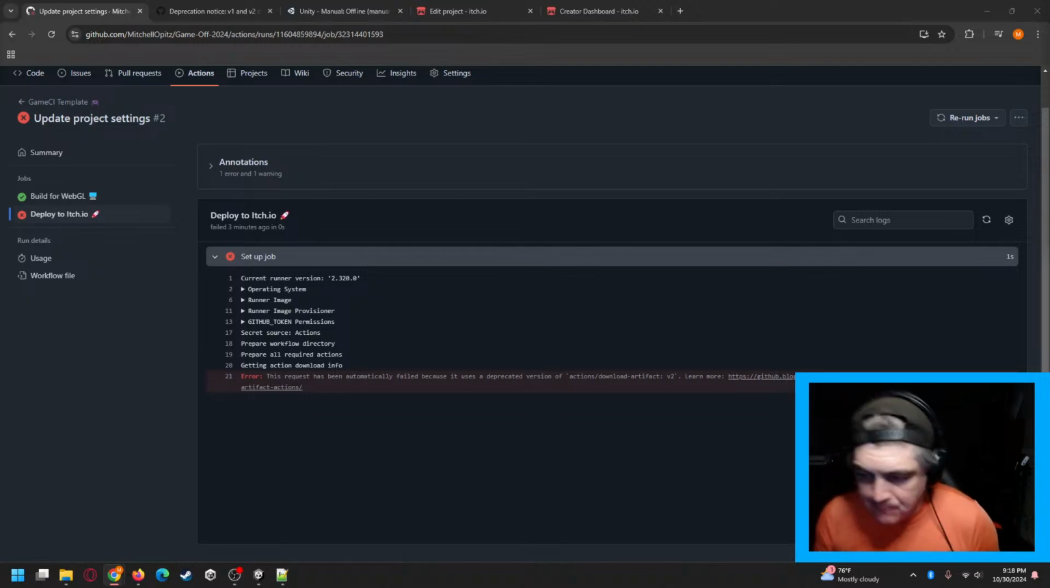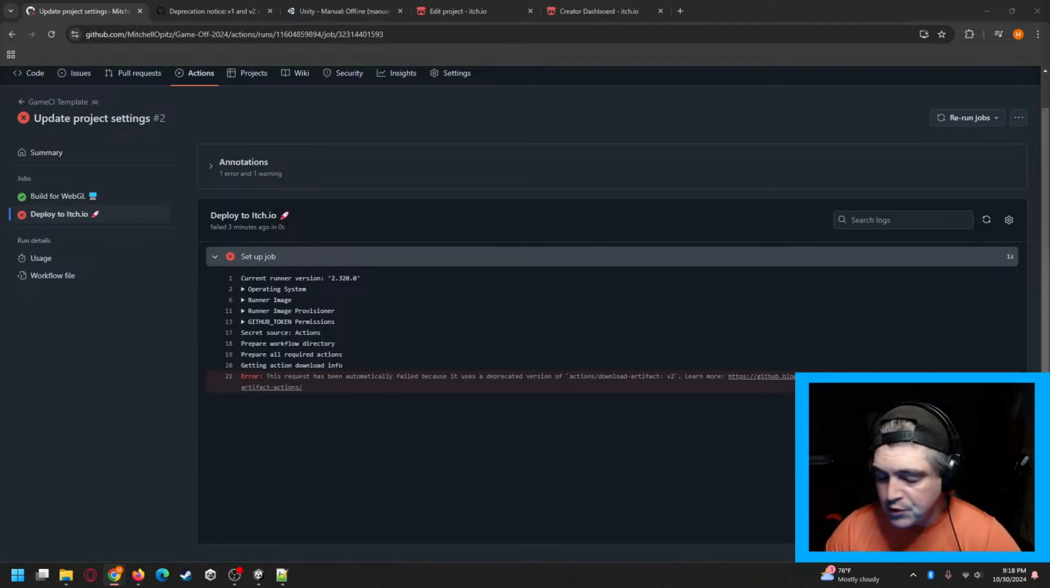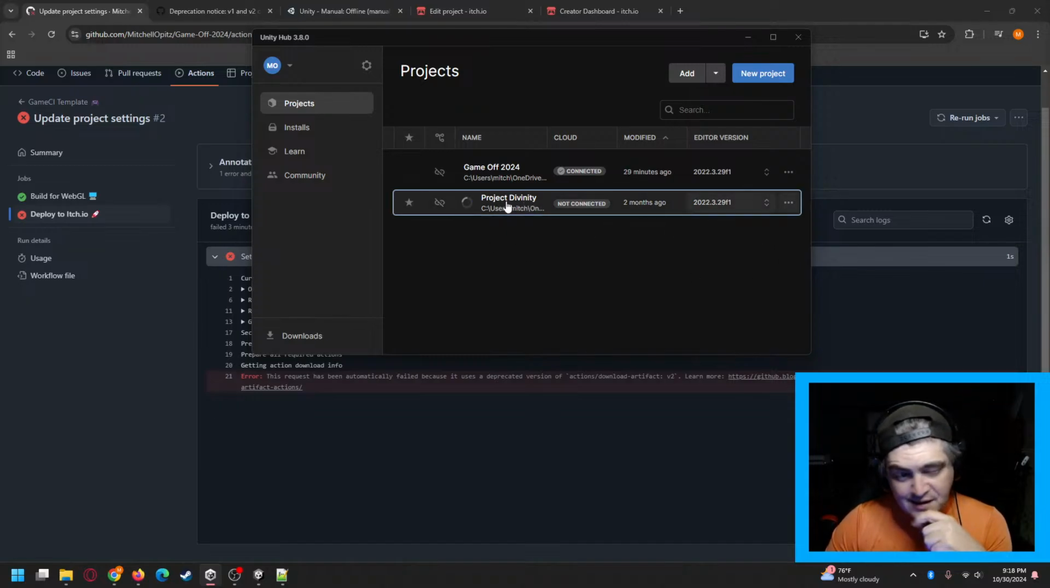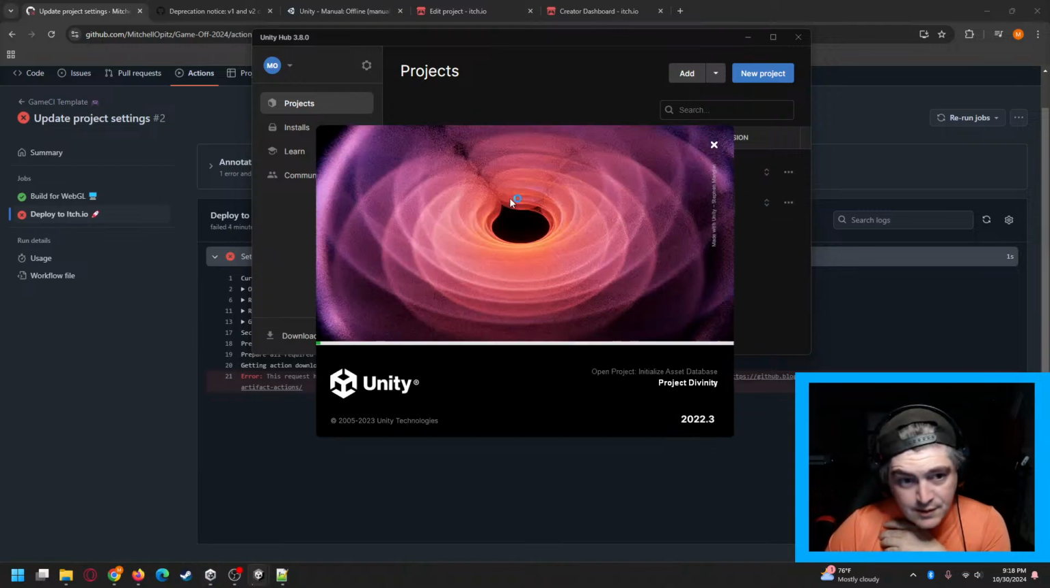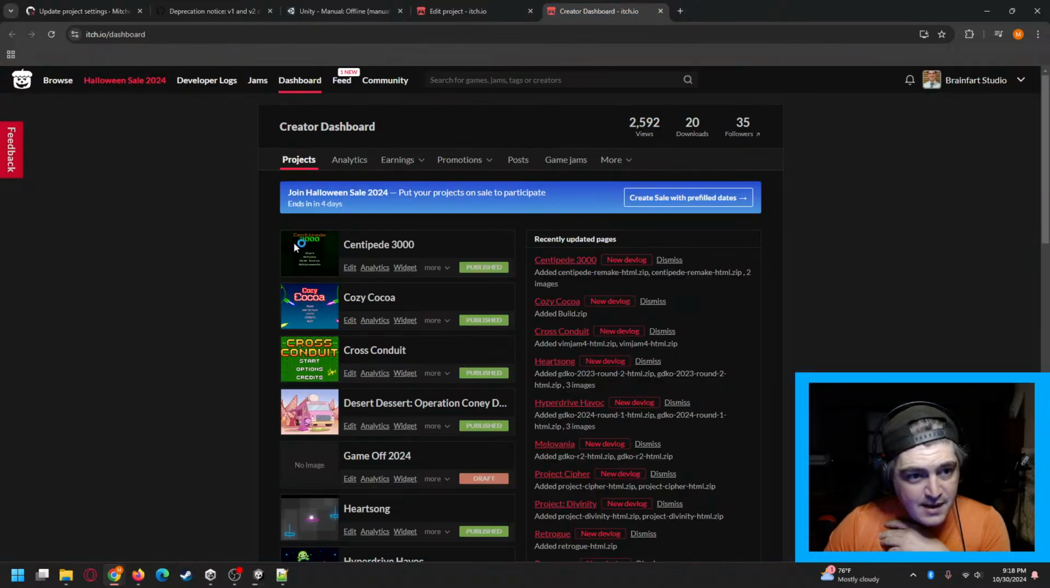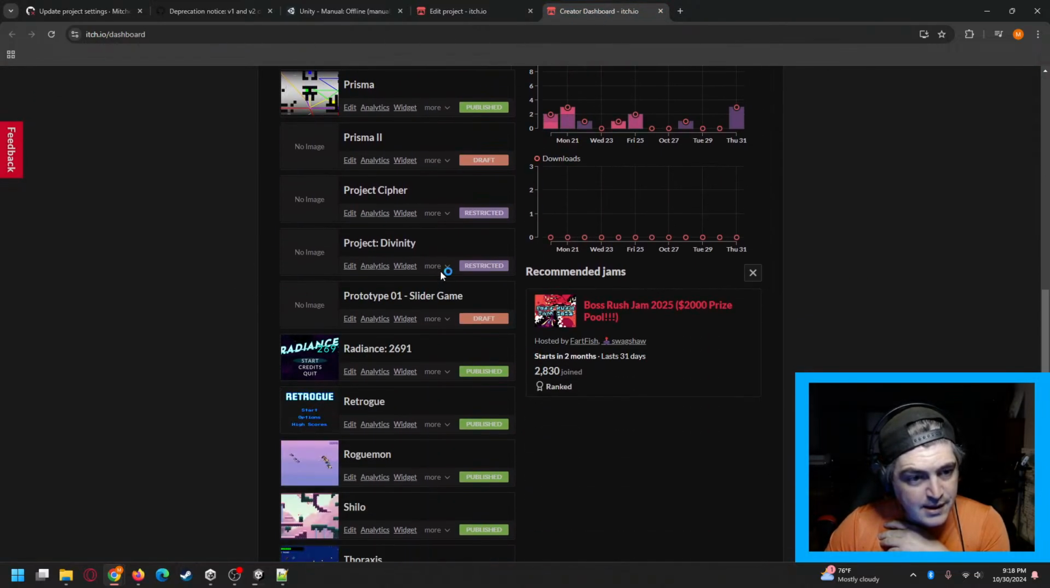The good part is once you actually get this process in place and working, you never have to update it. Well, you very, very rarely have to update it again. I can actually give a pretty good example of that. This project that I'm working on is called Project Divinity. And I'll show you what I currently have on here.